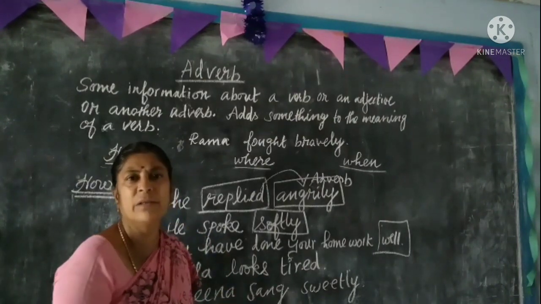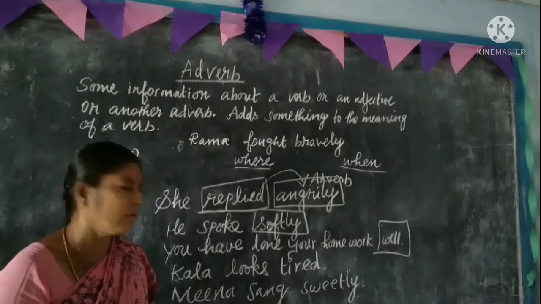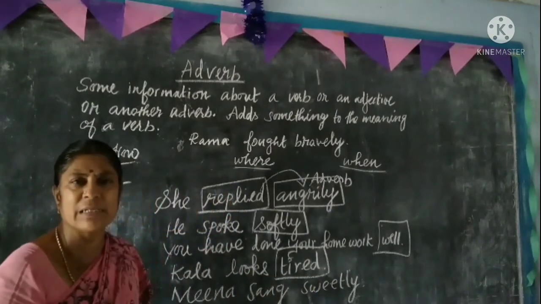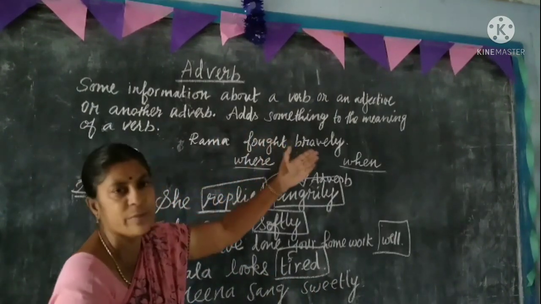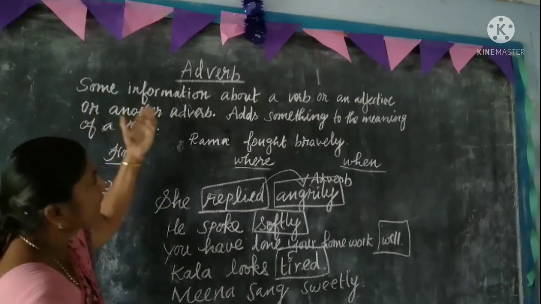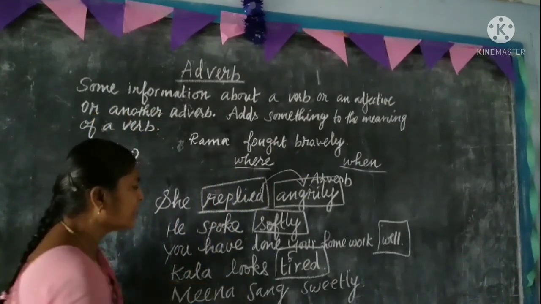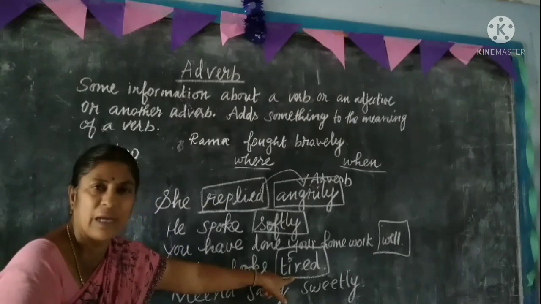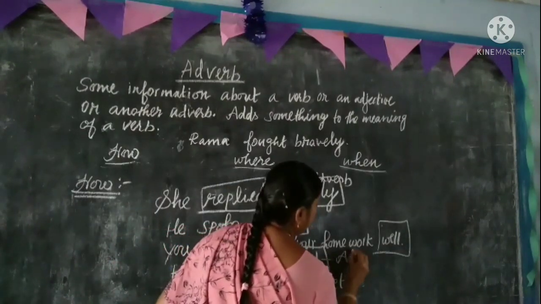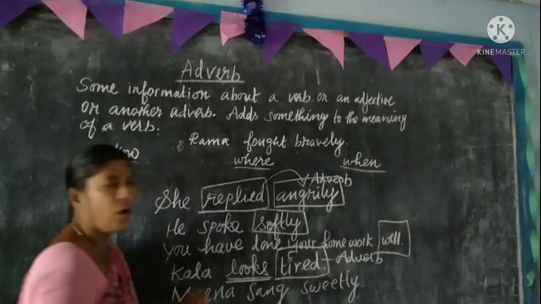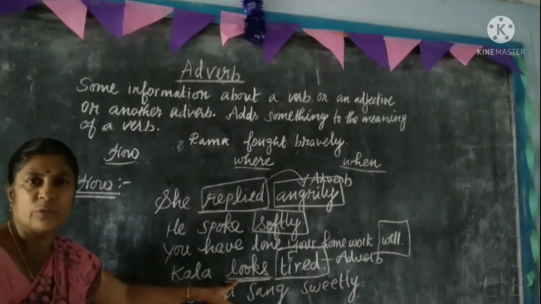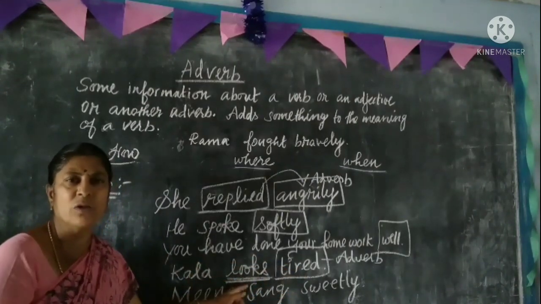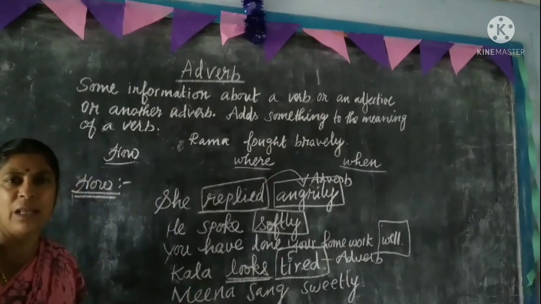Kala looks tired. The question is what? How does Kala look? Kala looks tired. So the word tired is the adverb. It adds something to the meaning of the verb or gives some information about the verb. The information is about looks. How does Kala look? She looks tired. It is the adverb because it answers the question how and gives some information to the verb look.